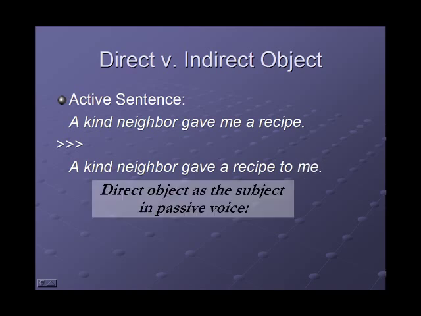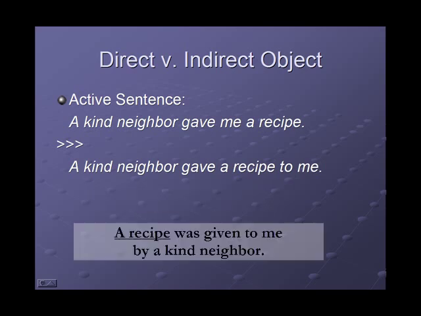Taking the direct object, recipe, and making that the subject, our sentence becomes, a recipe was given to me by a kind neighbor. And note, when the direct object becomes the subject of the passive sentence, we keep the preposition to.